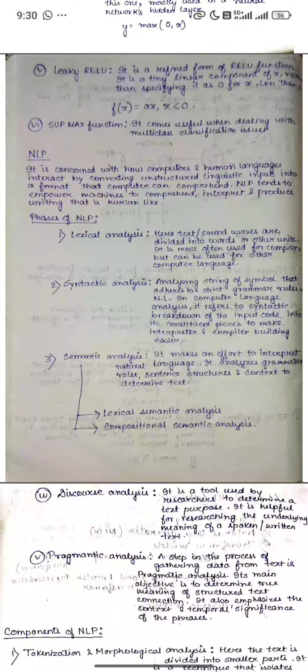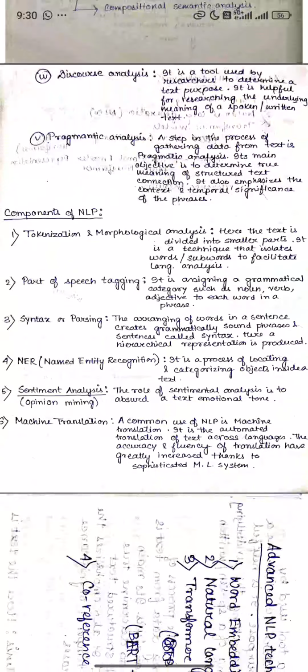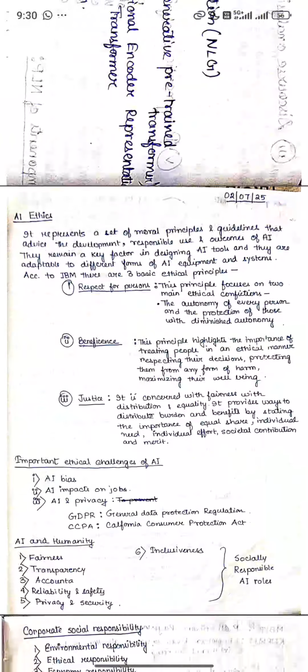NLP, natural language processing. It is concerned with how computers and human languages interact by converting unstructured linguistic inputs into a usable format. Next is discourse analysis and pragmatics. Components of NLP: tokenization, morphological analysis, part of speech, syntax or parsing, NER, named entity recognition. Advanced NLP techniques: word embedding, transformer models and all this.